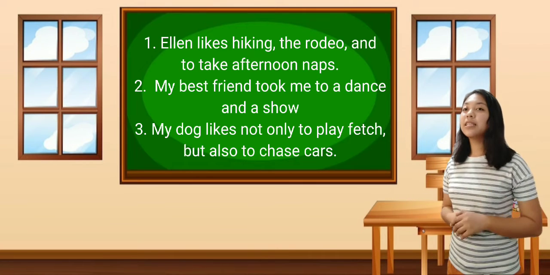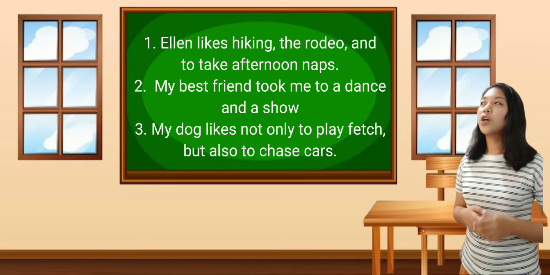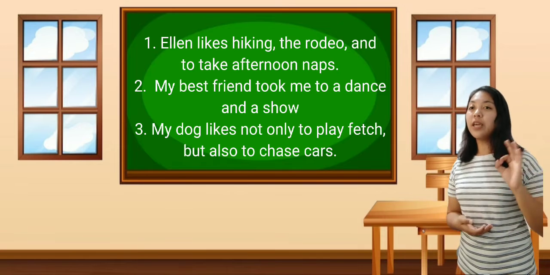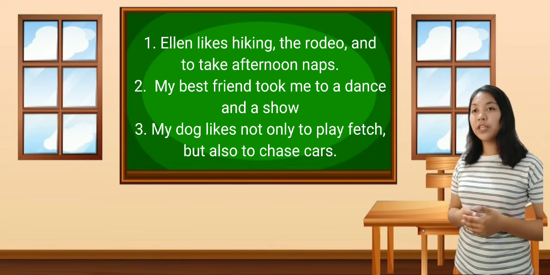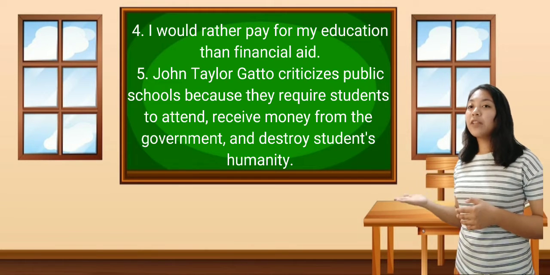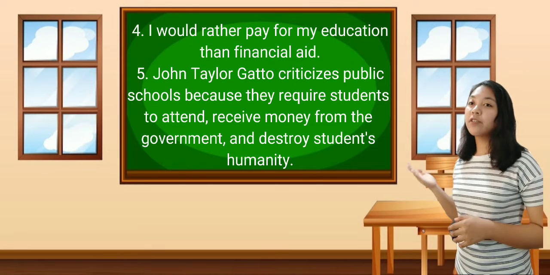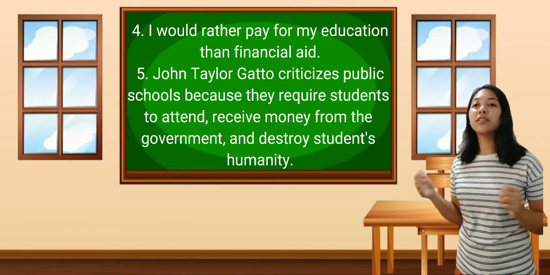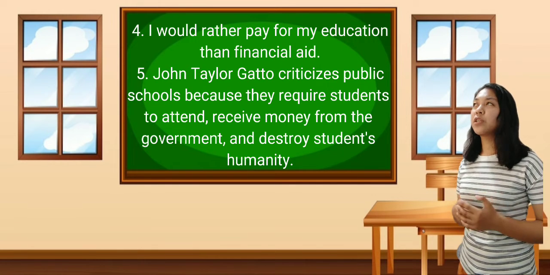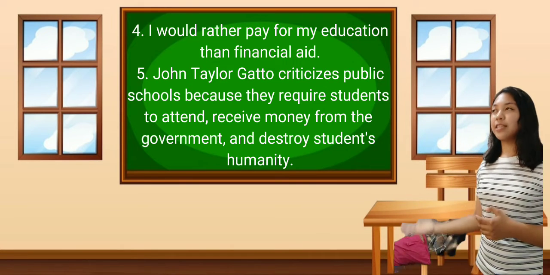First: Ellen likes hiking the rodeo and to take afternoon naps. 2: My best friend took me to dance in a show. 3: My dogs like not only to play fetch but also to chase cars. 4: I would rather pay my tuition education than financial aid. 5: John Taylor Gatto criticizes public schools because they required students to attend, receive money from the government and destroy students' humanity. You may now start copying all these instructions and the sentences.